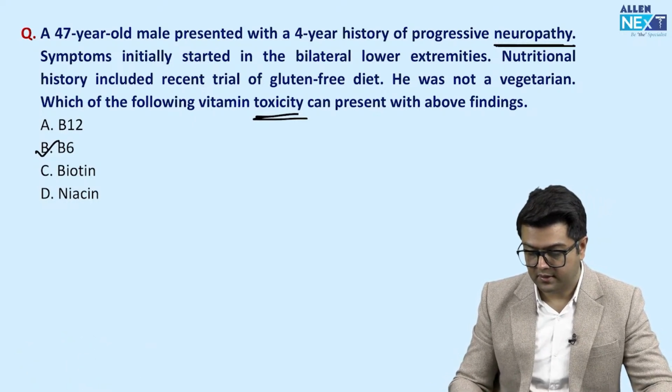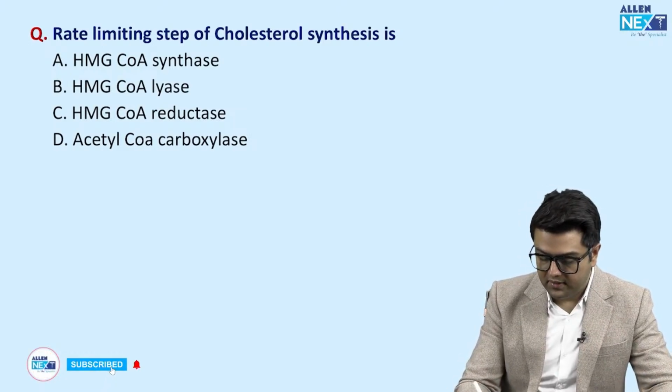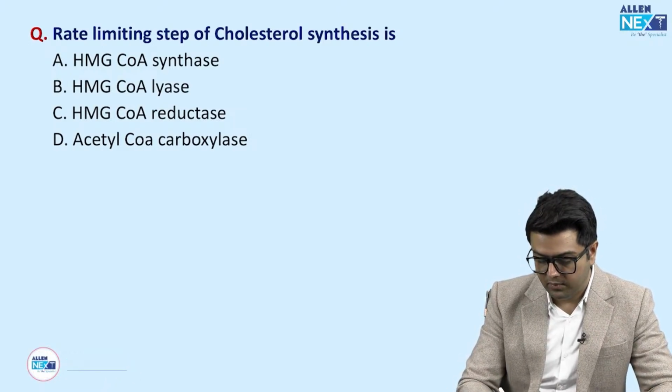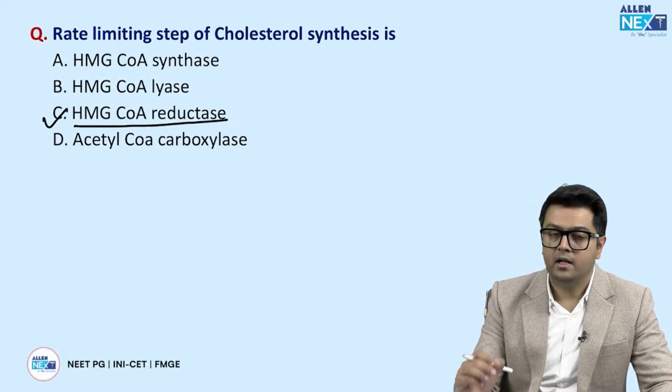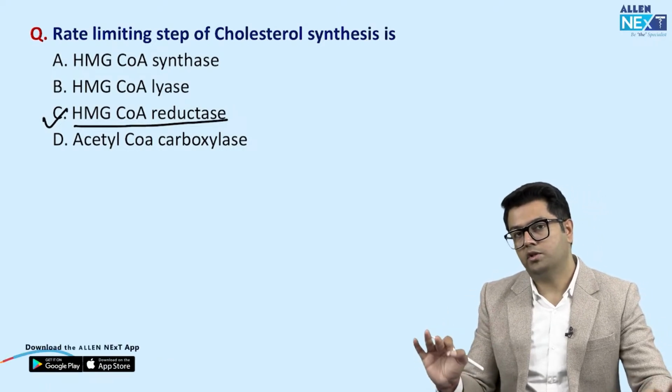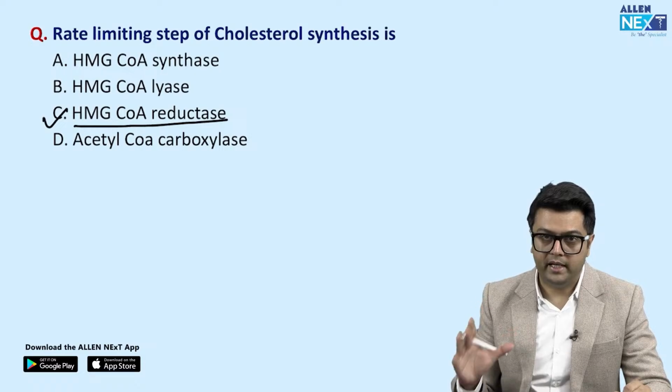So the answer is B6. Rate limiting step of cholesterol synthesis, guys, see the names are similar, but the answer is HMG CoA reductase. Guys, rate limiting steps and regulation, I believe you should make a table of that.